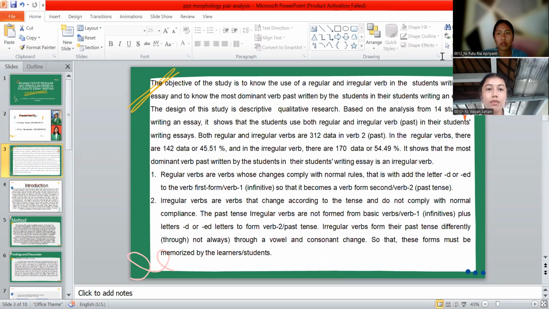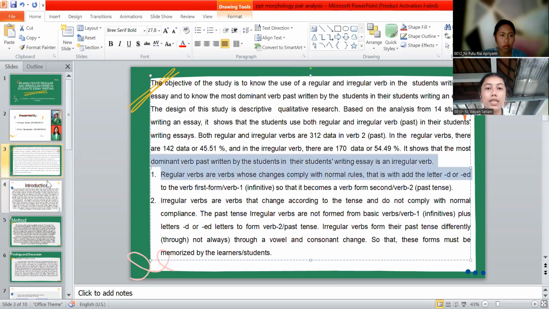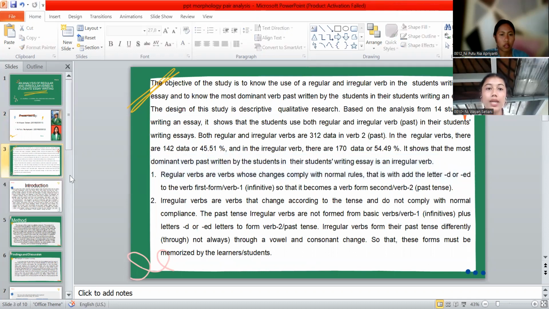So we would like to tell you more about regular and irregular verbs in student writing. The objective of the study is to know the use of regular and irregular verbs in student essay writing, and to know the most dominant verb past written by the students in their essays. The design of this study is descriptive qualitative research.